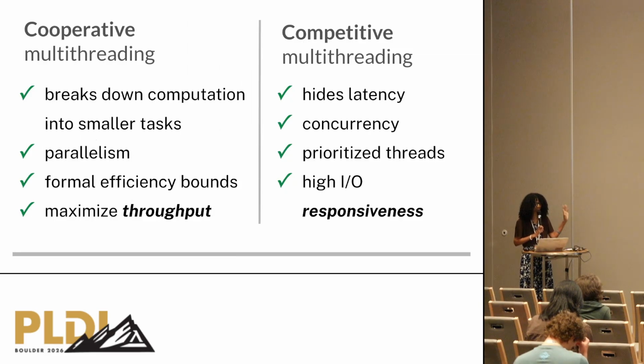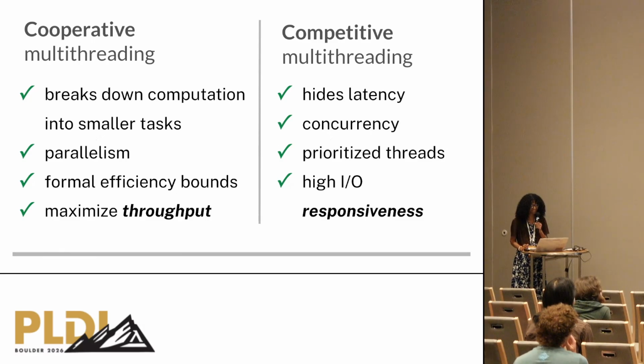Cooperative multithreading breaks down computation into smaller tasks spread out across multiple processors in parallel. Decades-long research has proven formal efficiency bounds to maximize throughput. Competitive multithreading, on the other hand, hides latency of I/O-bound tasks, time slicing on one or more processors, completing them concurrently. And it's competitive because it uses thread priorities, and the scheduler favors higher priority threads for high I/O responsiveness.